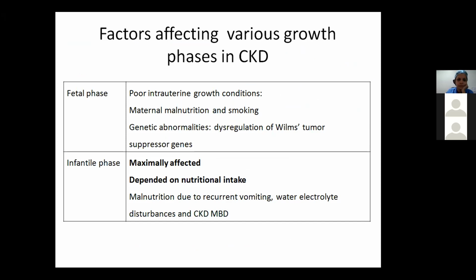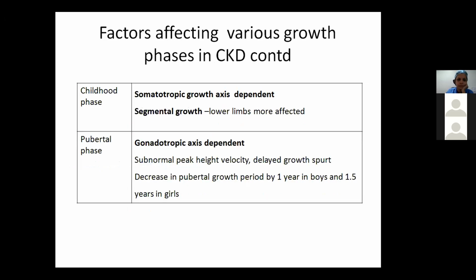It will depend on nutritional intake and all other factors which we need to correct, like malnutrition due to recurrent vomiting or any water electrolyte imbalances, anemia, and MBD parameters. So if these are not corrected, then here the growth is maximally affected. Childhood phase is somatotropic growth axis dependent. And here we see that the segmental growth is affected. That is, the sitting height remains fairly normal, but the lower limbs are affected more.